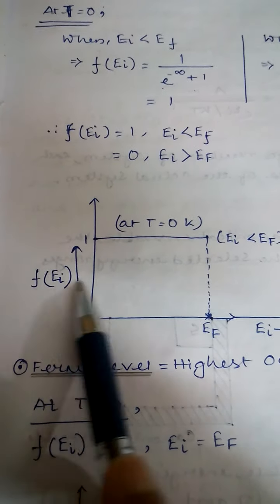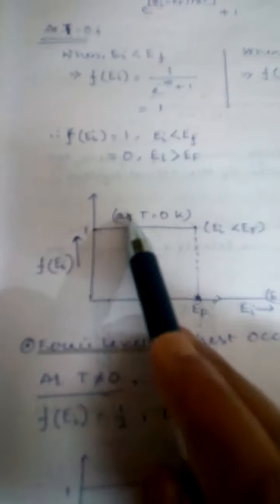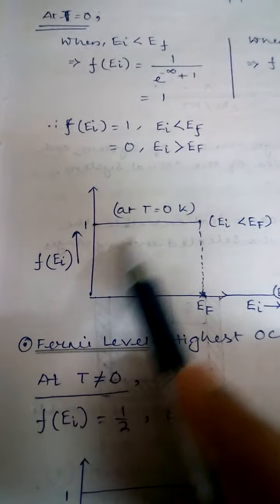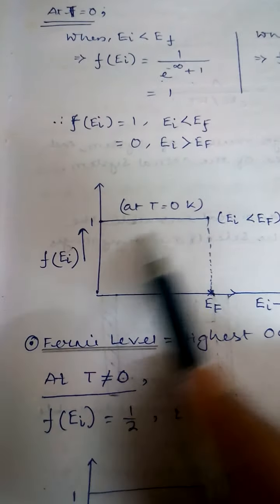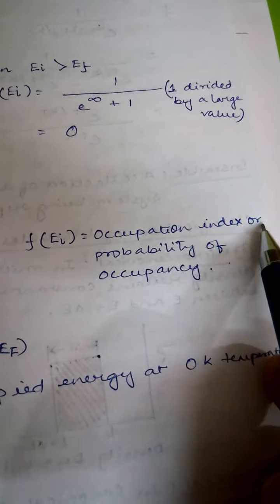It comes from the concept of probability. Occupation index 1 means all the states are filled up. There is no empty or vacant state. So F is referred to as the occupation index or probability of occupancy.